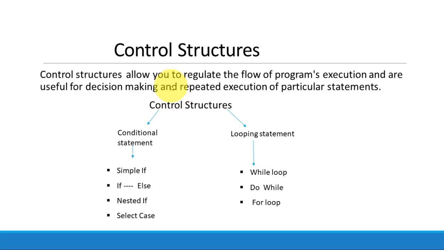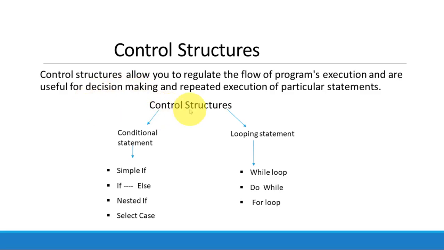For example, after the first statement, you can jump to the fourth statement. You need not follow any sequence. And the fourth statement can be repeated many times depending upon the condition. So these are the statements which control the execution sequence of the statements.